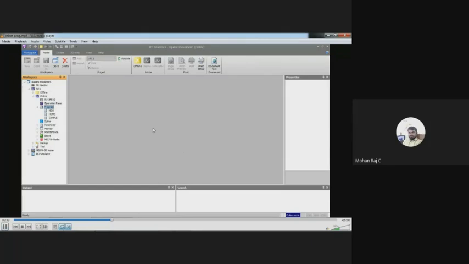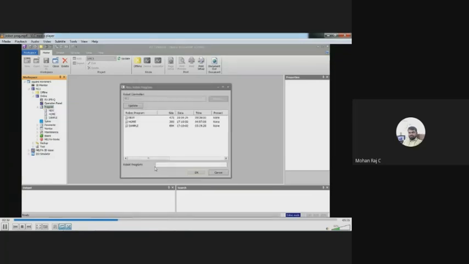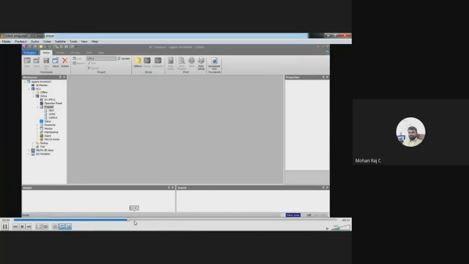So here you have to create a new program. Right click on the program and click new, and you can give your own title. Here I am giving rectangle. So the program will be displayed here.